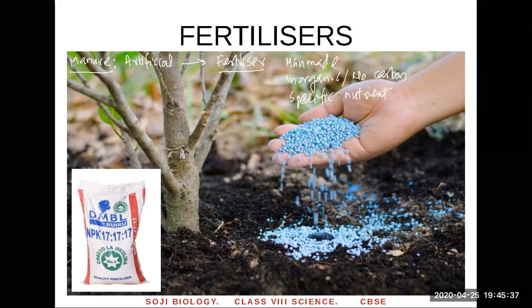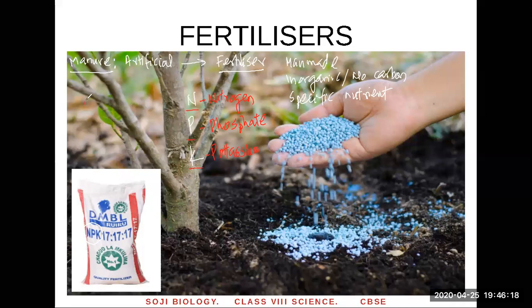For example, you can see on this sack it's written NPK, right? NPK means this fertilizer. It's called NPK 17 17 17. What does it mean? This means it contains nitrogen. It's a mixture of three things. It contains phosphorus or phosphate, and it contains potassium. Three things equally mixed together. So that's why it's called 17 17 17. This is an NPK fertilizer. Plants need these three nutrients most: nitrate, phosphate and potassium.